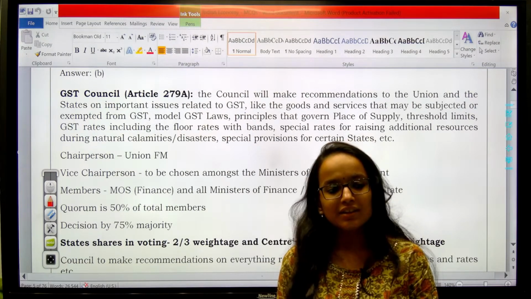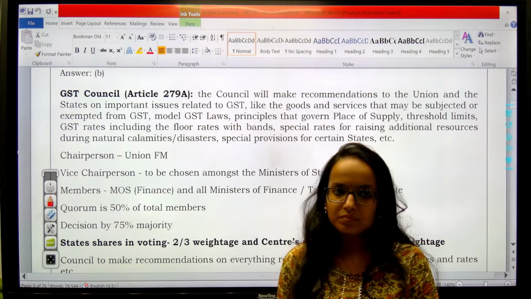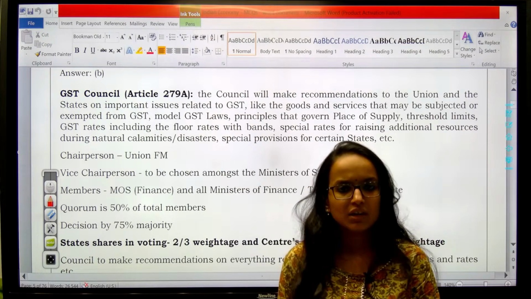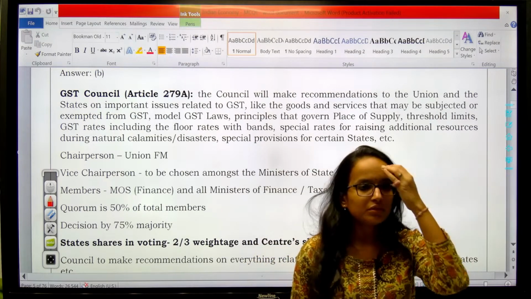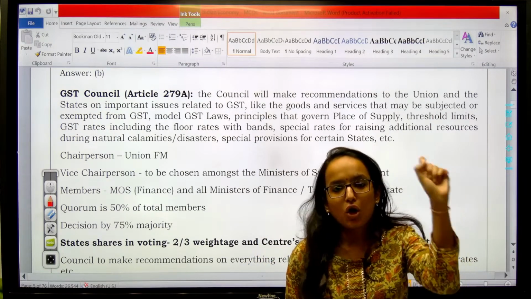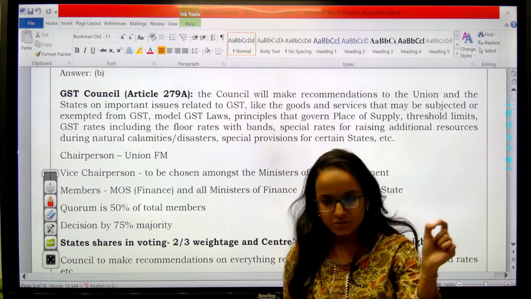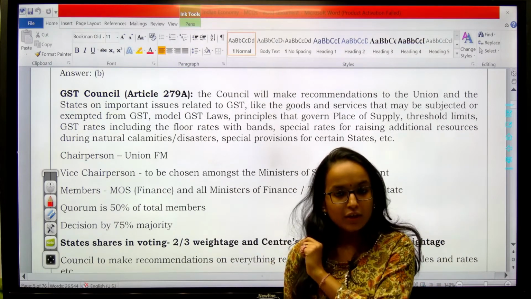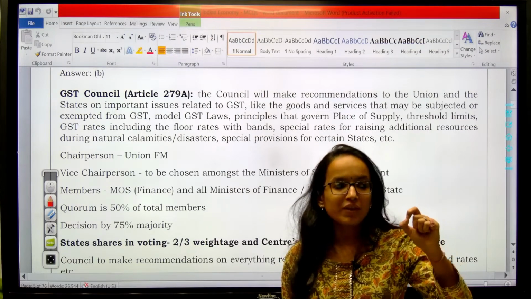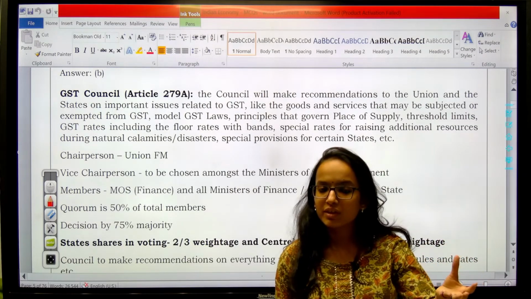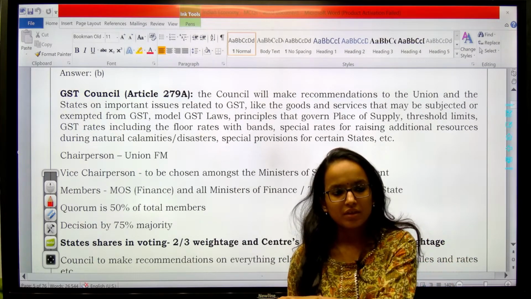If you look at the previous year questions, of 2023 particularly, and 22, 21, all these years, you will see that they have asked, according to the constitution this, according to the constitution that. So they also ask you the source. They try to ask whether a body in the question is constitutional or statutory.